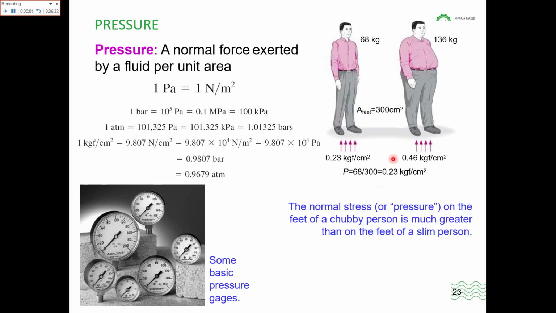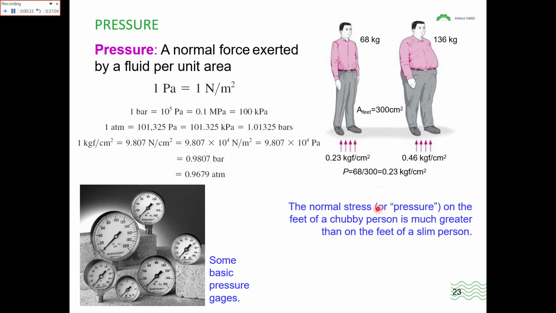Now the pressure. Pressure is defined as the normal force exerted by a fluid per unit area. The unit is the Pascal. 1 Pascal is equal to 1 Newton per meter squared, and these are the unit conversions. 1 bar is equal to how many pascals, how many megapascals, how many kilopascals. 1 atm is equal to how many pascals, kilopascals, and bars. So these are the units.